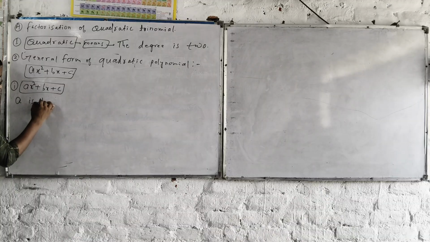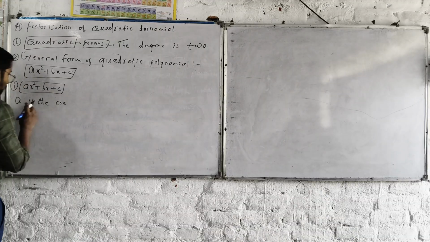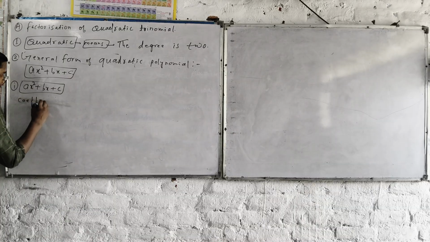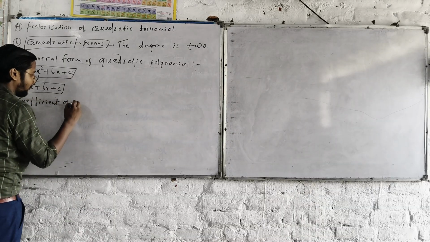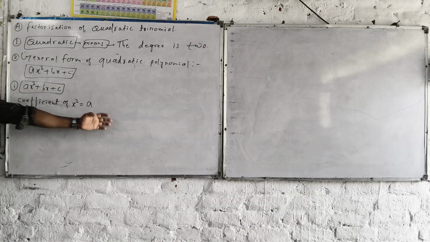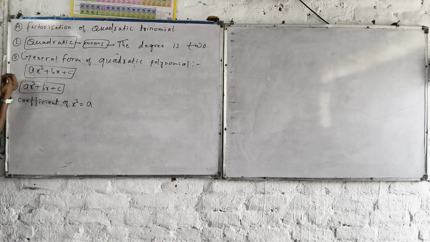A is the coefficient of x squared. Always keep in mind, in the whole of mathematics, until something else is written, if somebody asks you what is the coefficient of x squared in the quadratic polynomial, always say it's a, because it's the general form to represent it all the time.